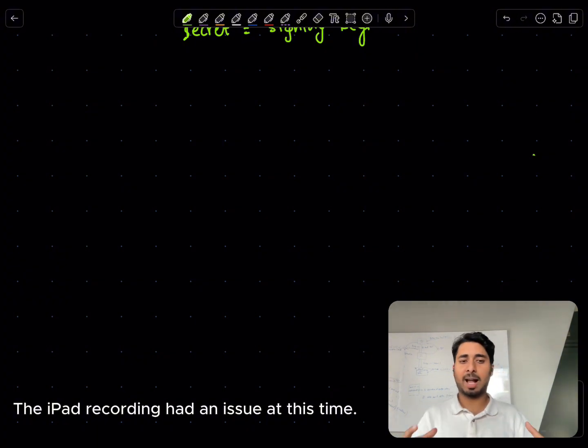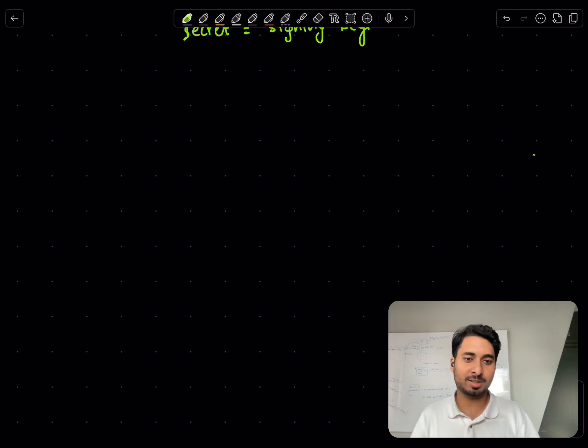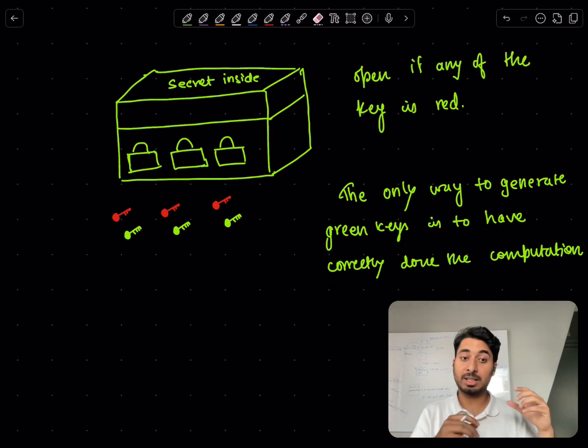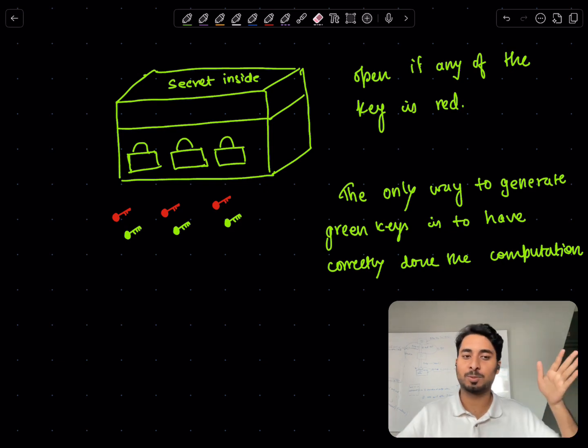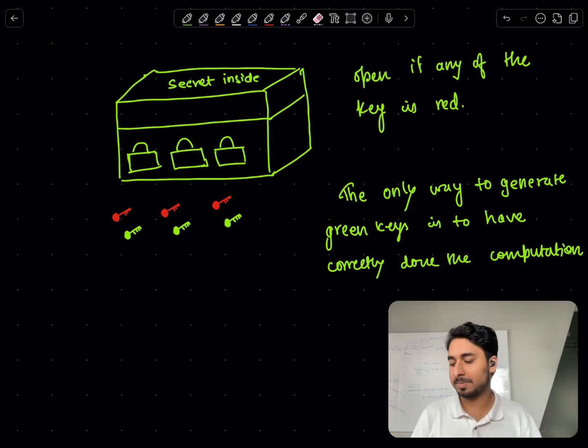So imagine that the black box is like a huge box, a huge treasure trove with a lot of locks on it, multiple locks, right? And for each of the locks, you have two keys, right? So each of these locks, you have two keys, not just three. The number of locks depends on the size of the proof, right? So it's one per bit. And this box has a magical property that it will open